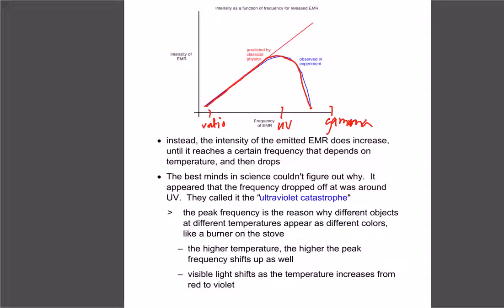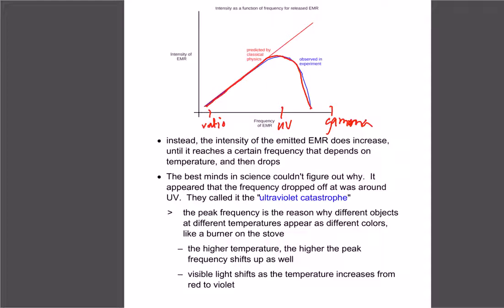The best minds around at the time couldn't figure out why. All they knew is that when it hit UV, it crashed, so they called it the ultraviolet catastrophe. There was no explanation for it. They just had trouble figuring it out. When they did different experiments, they found that the peak, or the part where it crashed, just changed as you changed the conditions.